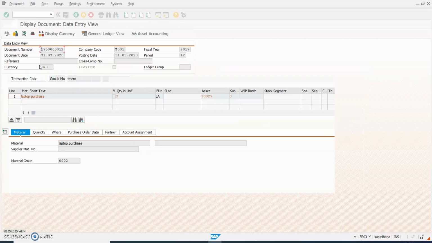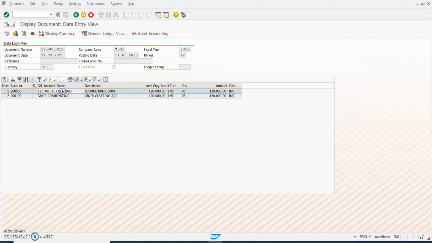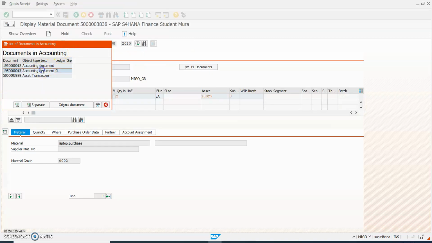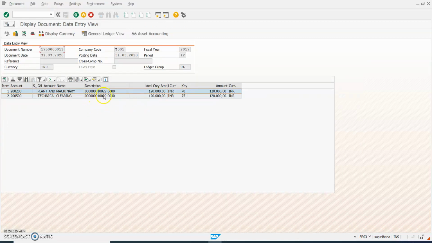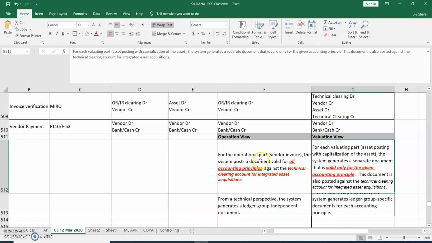If you go into the details, here we can see the technical clearing account debit, GRIR clearing account credit. If you go back and click on the second accounting document, here we can see asset debit and technical clearing account credit. So in this case, our first accounting document is the operational view and the second accounting document is the valuation view. The operational view is valid for all accounting principles, and the valuation view is specific to one accounting principle and one ledger group.